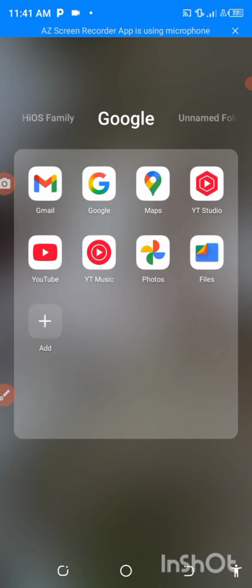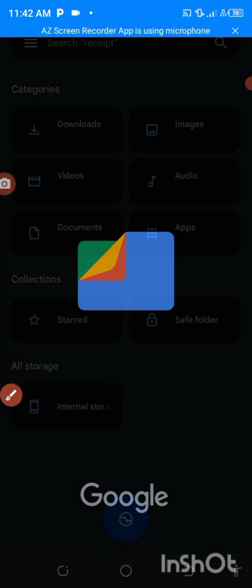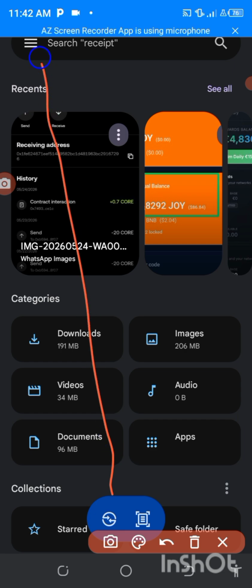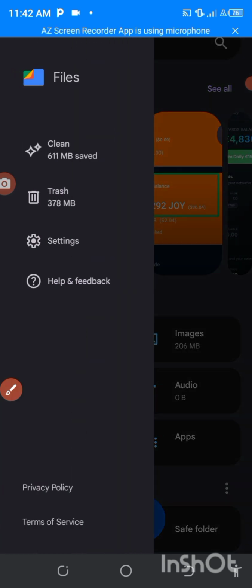In today's video, I'm going to show you how to clean your Android gallery for more space. Guys, the first thing to do is come down to the file, open your file. Under this, you come down to this 3 line here. You click on it, the 3 line.